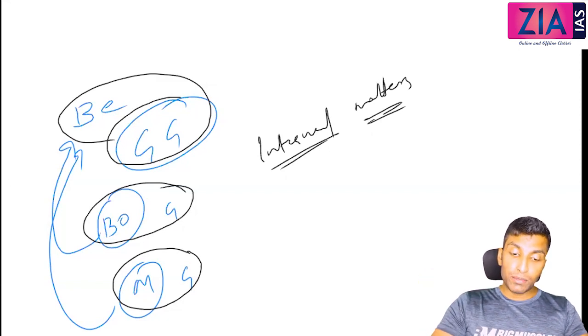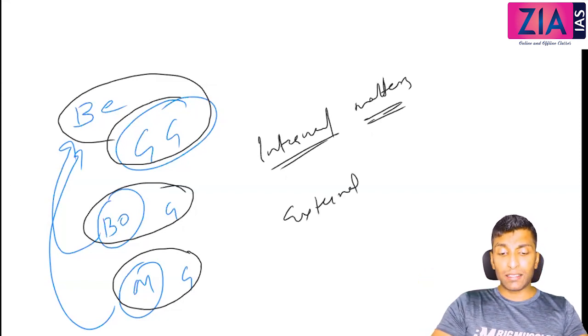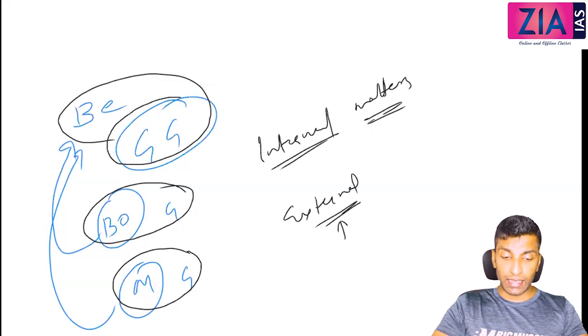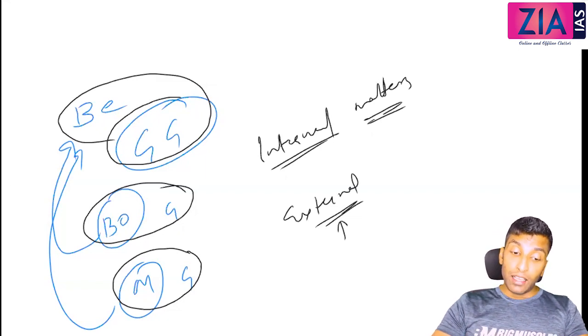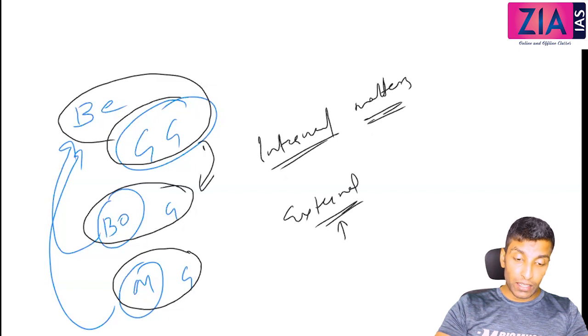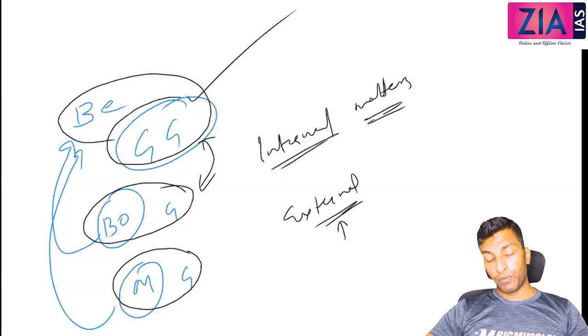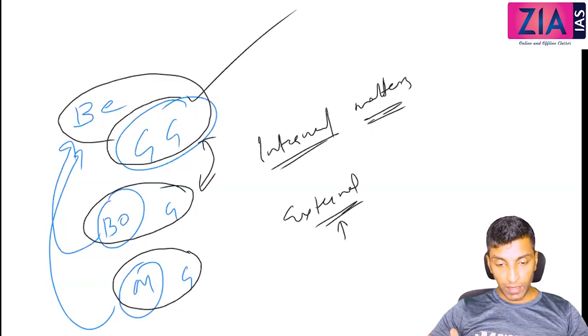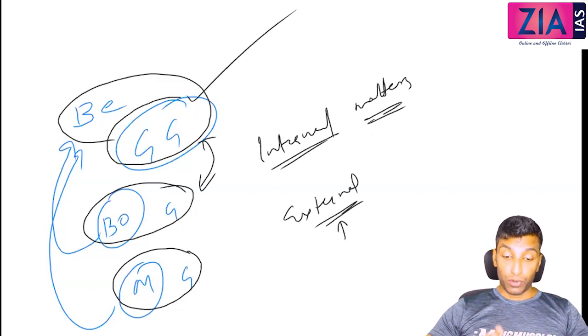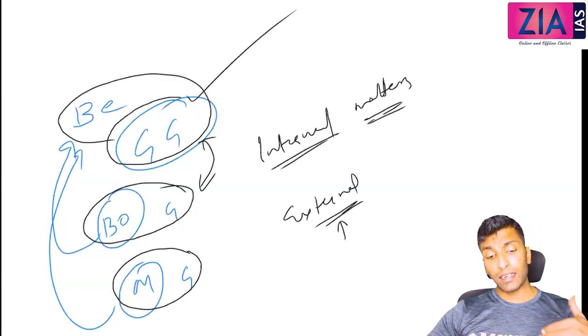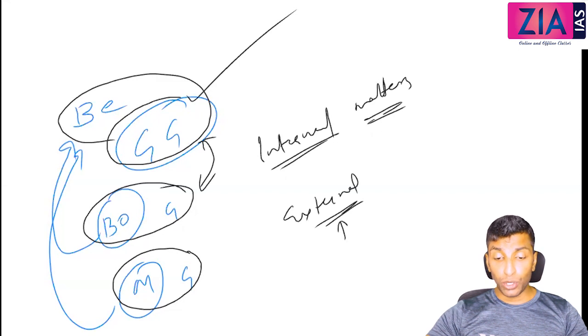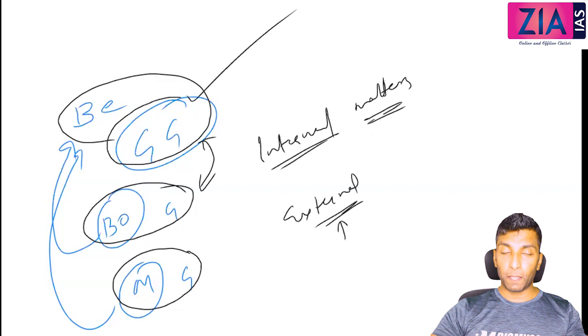But when it comes to external matters, what do I mean by external matters? Things like war, treaties, peace treaties, etc. Then if there is a difference of opinion between them, the Governor General will have the final say. Generally, if you read the textbooks, even Lakshmikant and Spectrum, the Governor General is superior. Yes, you can say that, but understand in which context. In internal matters, there is no superiority at all. All the 3 have their own superiority. Nobody can interfere in others.